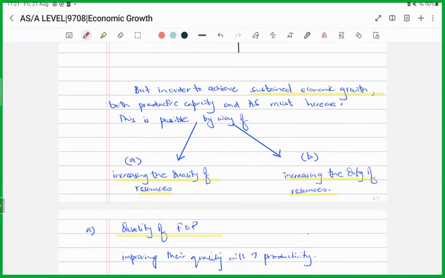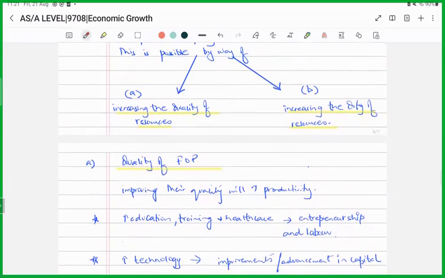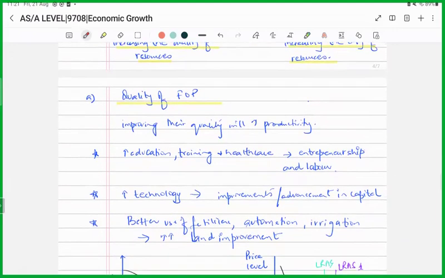How can we achieve an improvement in the quality of factors of production? Now, how many factors of production do we have? Four: land, labor, capital, and entrepreneurship. So, for each of the factors of production, can you think of ways of improving the quality? How can you improve the quality of labor and entrepreneurship? By giving them more training, education, or improving their healthcare. So this would improve the quality of both entrepreneurship and labor.